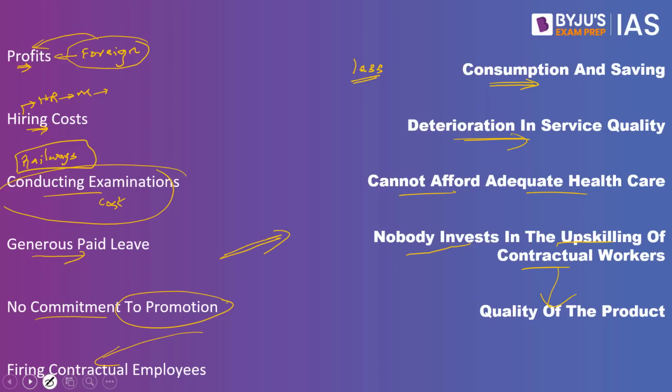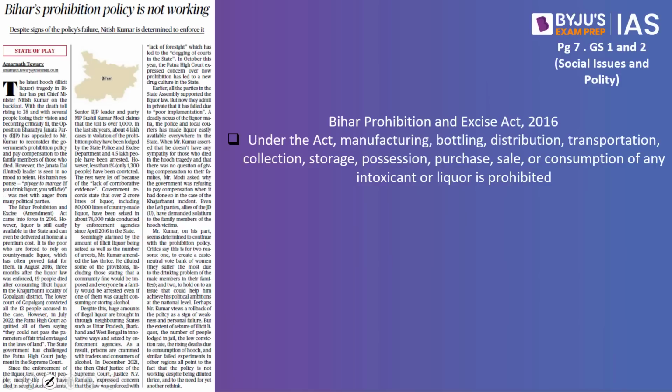Now let's look into the next article. This article says Bihar's prohibition policy is not working. This article here is speaking about the prohibition of alcohol in the state of Bihar. Bihar has a law called the Bihar Prohibition and Excise Act of 2016. This act basically enforces complete prohibition of liquor and intoxicants in Bihar.